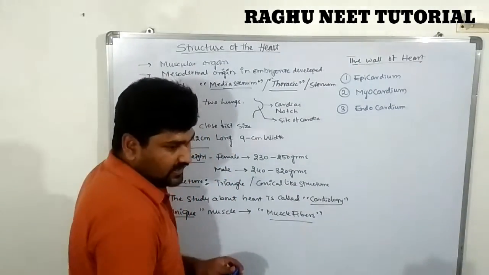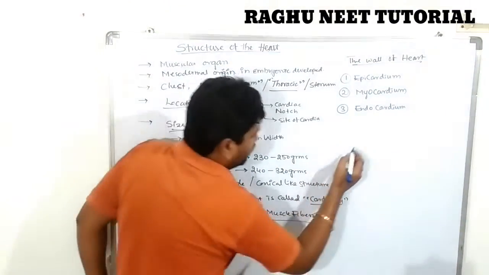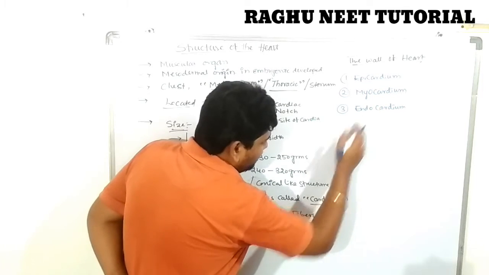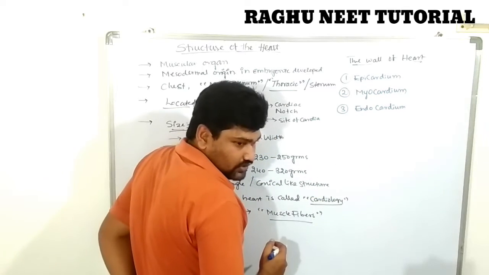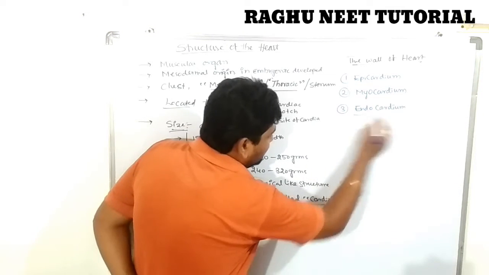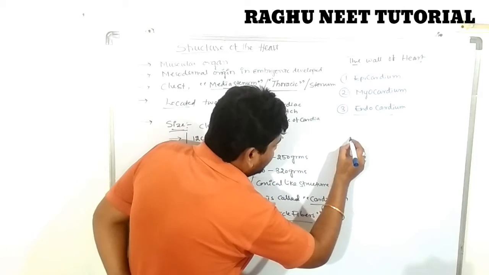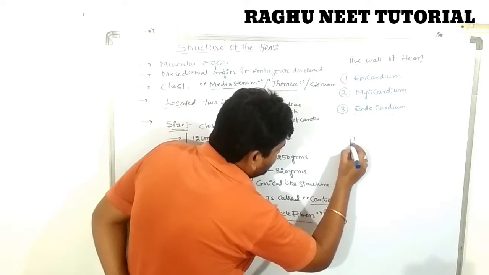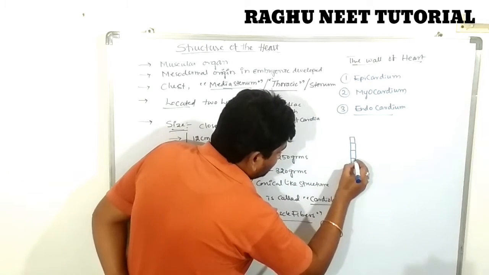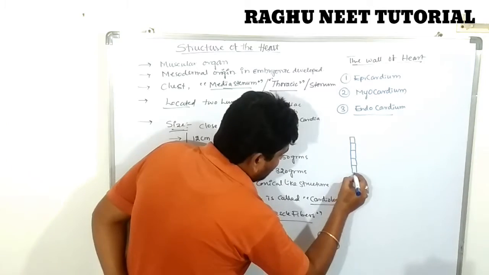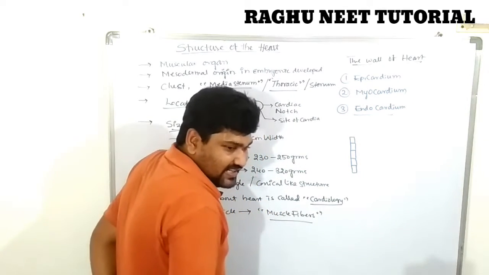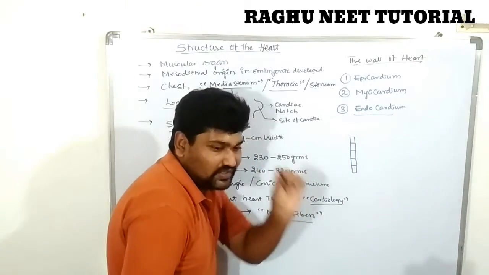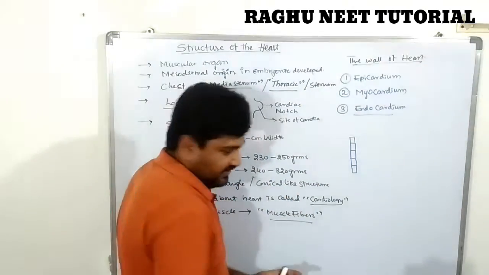Let's see the detailed information about the epicardium, endocardium and myocardium. First, we discuss the walls of the heart from inner to outermost. The innermost, located on the inner side of the heart, is known as the endocardium.